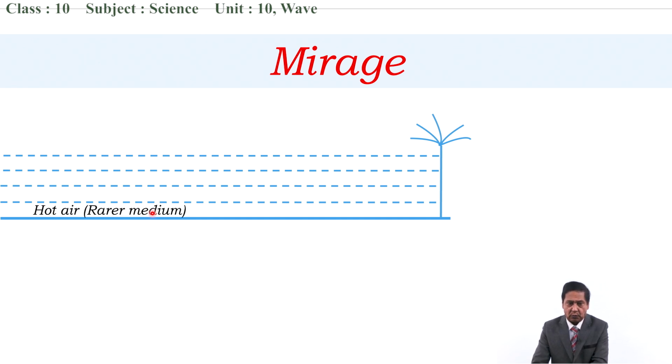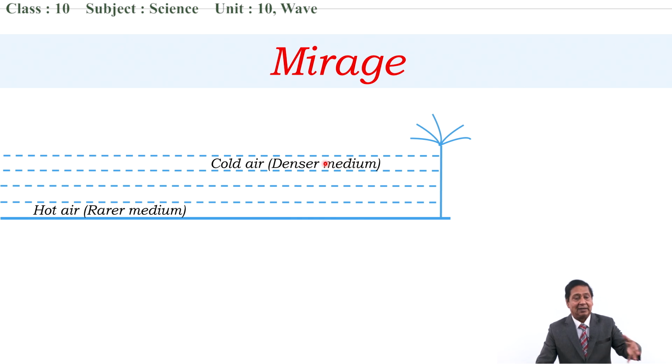At the bottom, we have a very hot layer of air because the sand is hot, and as we go up, this amount of heat will be less and less, and at the upper side, a layer of cold air forms. This is the comparative matter: this is a comparatively hotter layer and this a comparatively colder layer.